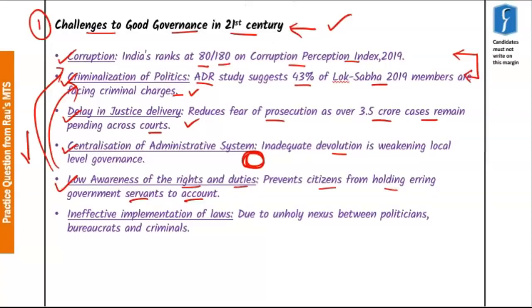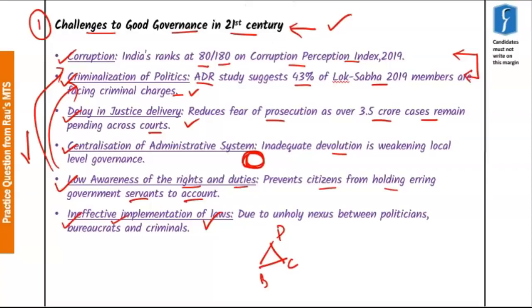The last and important challenge is ineffective implementation of law. Now there are a lot of important laws that have been put to keep corruption and criminalization of politics in check. Due to unholy nexus between politicians, bureaucrats and criminals, these laws are not implemented properly and remain ineffective in nature.